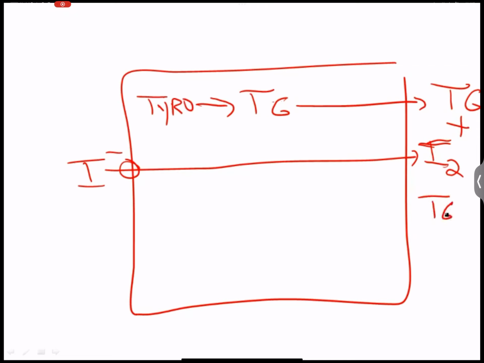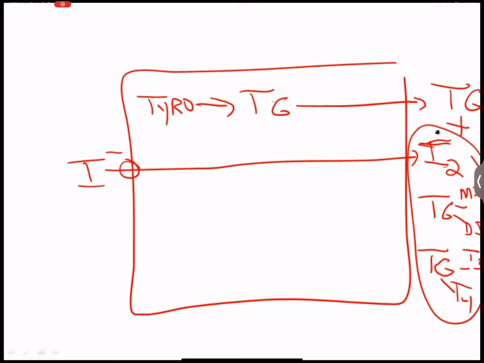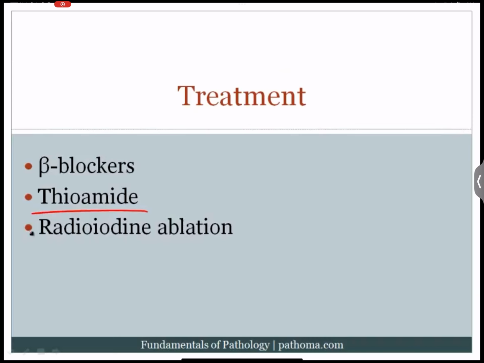and that's going to result in thyroglobulin with monoiodotyrosine and diiodotyrosine. And of course, the mono and the di will be coupled together, and that's going to then produce thyroglobulin with T3 when mono and di are coupled together, or T4 when the di and di are coupled together. Now, important to note that all of these steps here, the oxidation, the organification, and the coupling, these are all catalyzed by peroxidase. And so if you block peroxidase, obviously you're going to block the ability to produce thyroid hormone. And so that's how thioamide works.